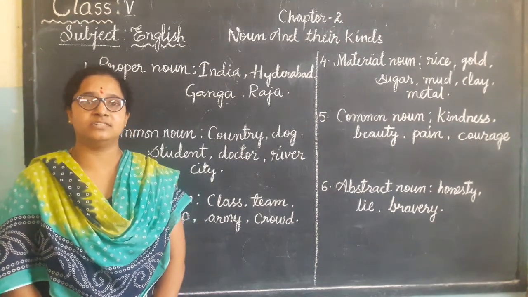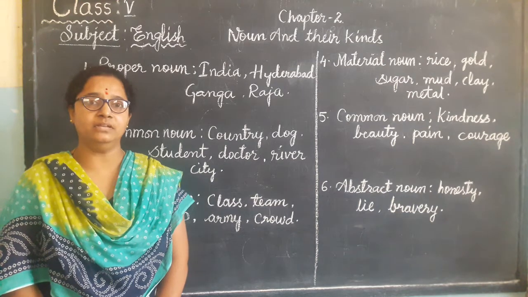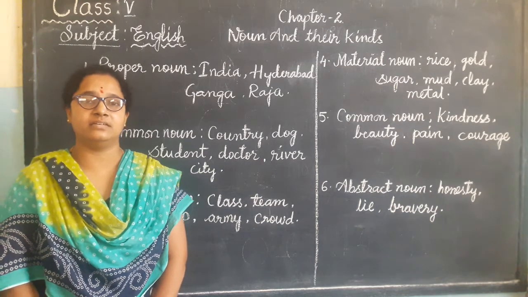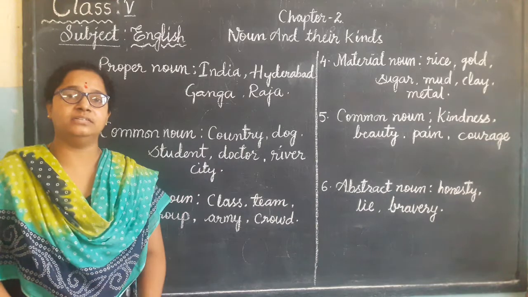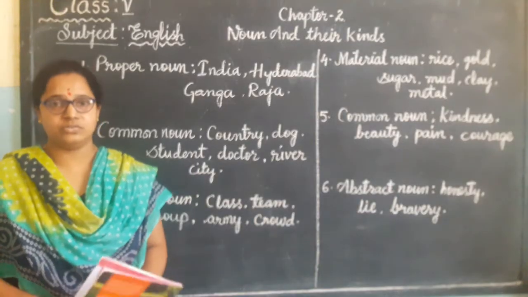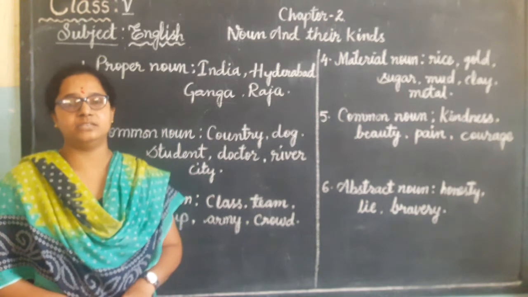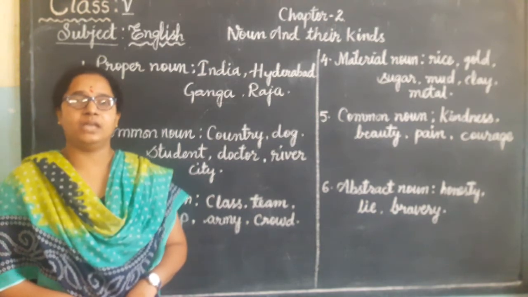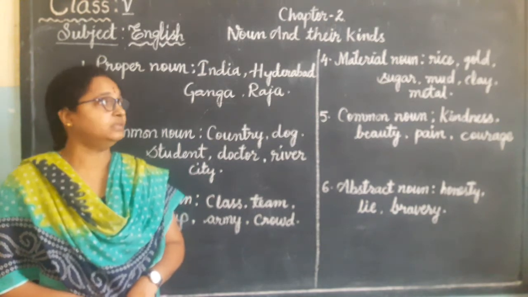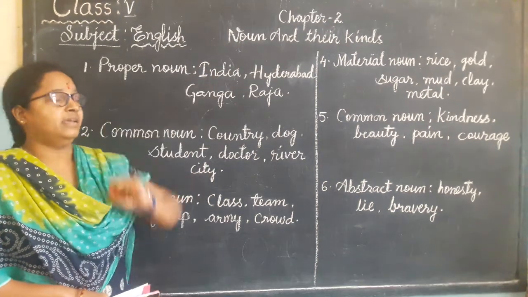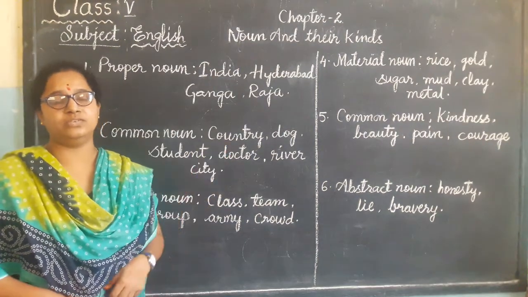Children, in our first unit in grammar, we learned about the starter unit, okay? What did we learn in that unit, children? Parts of speech, clause, phrase and sentence we learned, isn't it, children? Now, today we will start about noun and their kinds. This is our second chapter.